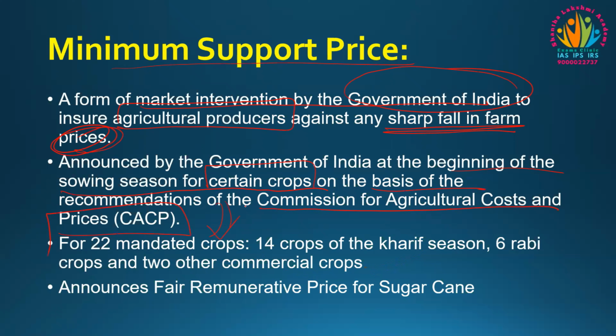So for how many crops is this minimum support price mandated currently? It is for 22 mandated crops, that is 14 crops of the Kharif season, 6 Rabi crops and 2 other commercial crops. So what is the price for sugarcane? It is not minimum support price for sugarcane. Sugarcane is not included in the minimum support price. It is fair and remunerative price for sugarcane.